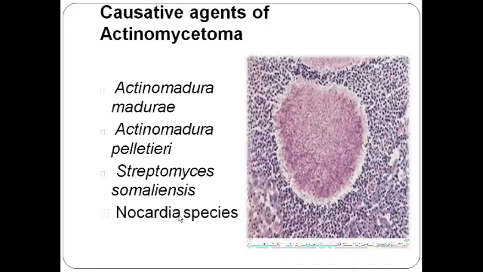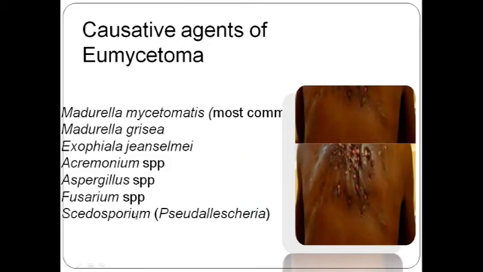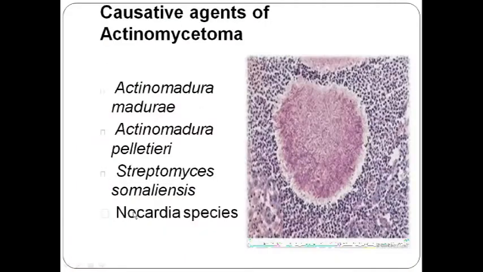Whereas among causes of actinomycetoma, which is caused by actinomycetes, Actinomadura madurae is most commonly seen. Then Actinomadura pelletieri, which is an exception in that the grains are usually red in color.